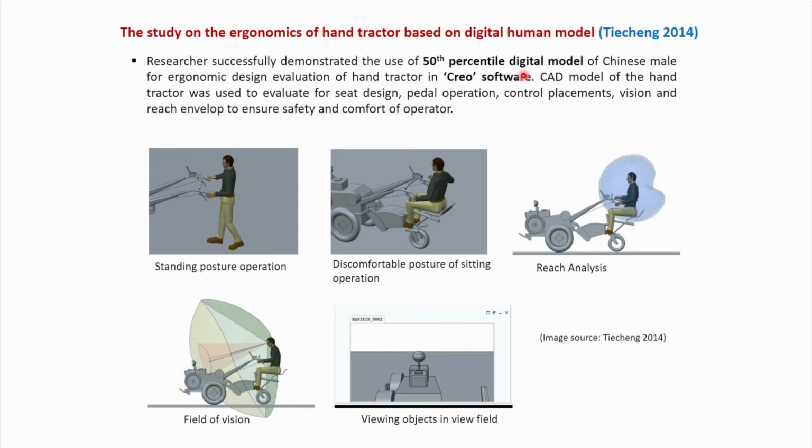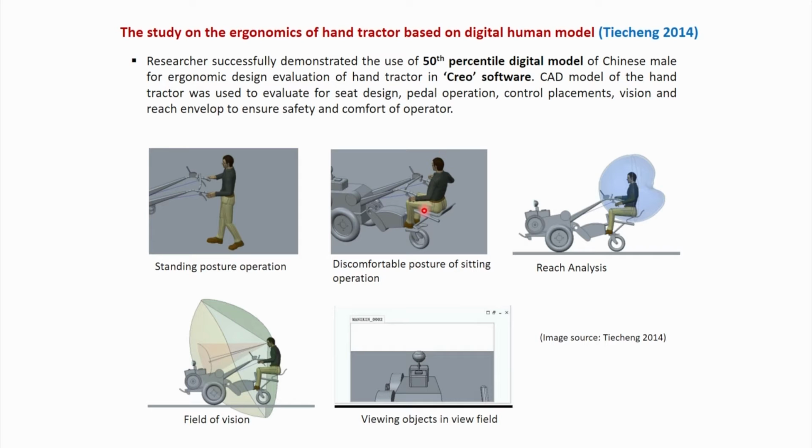So as it is mentioned, this Creo software was used for both developing the CAD model of the hand tractor as well as for developing the human model. So there is also human module of the Creo software.